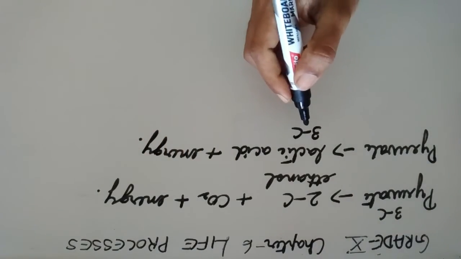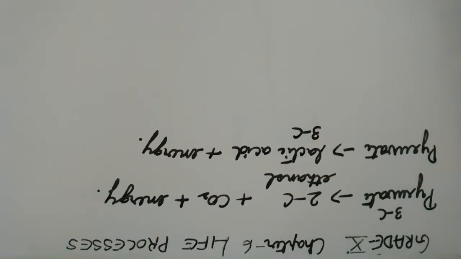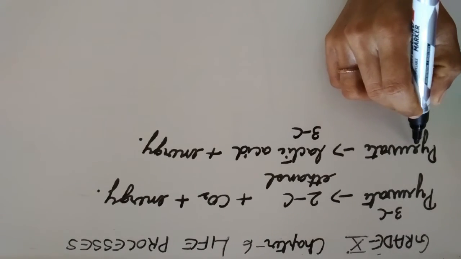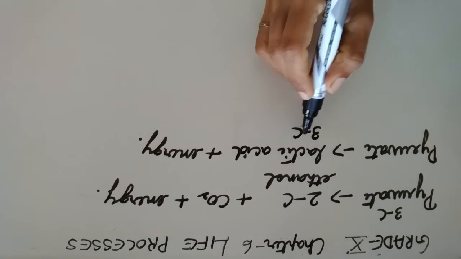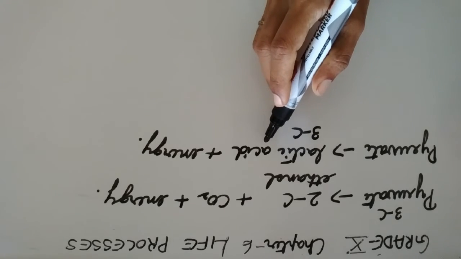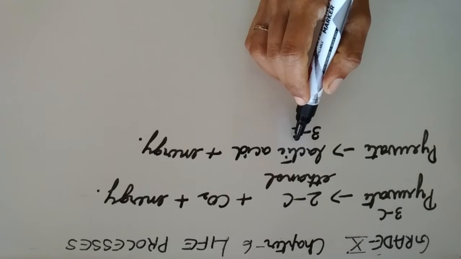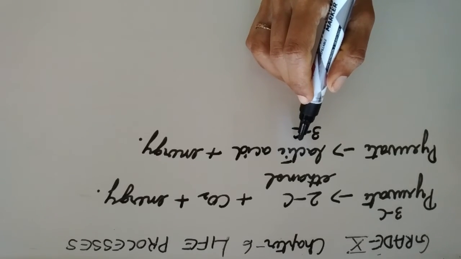So pyruvate is a 3-carbon molecule, and lactic acid is also a 3-carbon molecule.